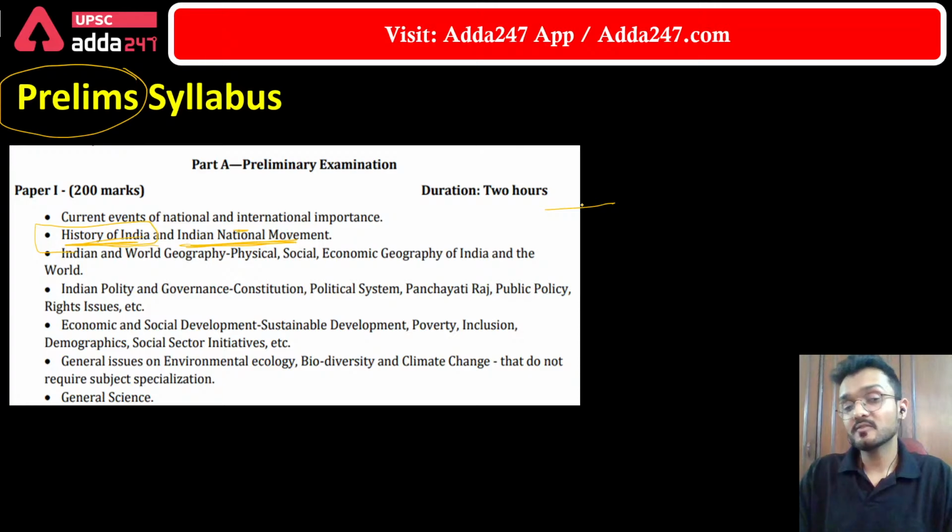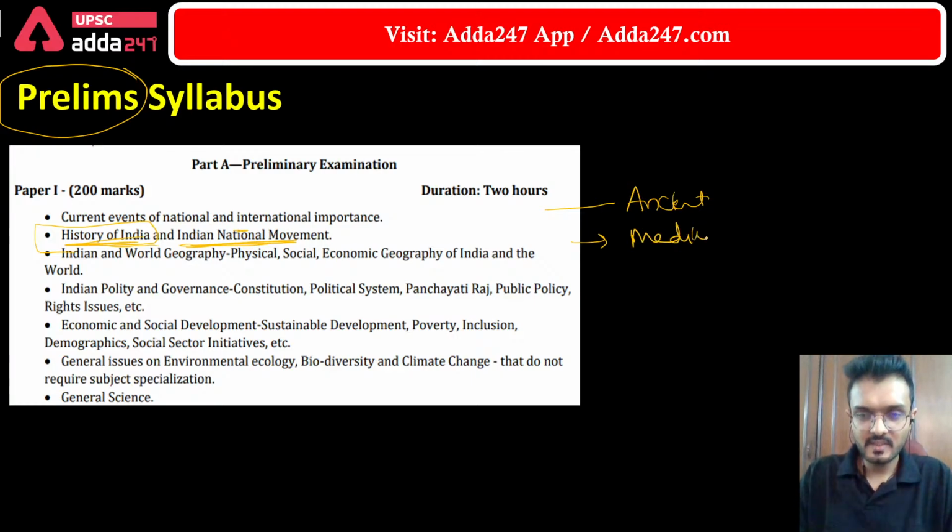In it, UPSC has not defined whether it contains ancient history, whether medieval history has to be read by the student, and modern history. UPSC has just written the history of India. So it is very difficult for the student to decode what exactly the syllabus is.